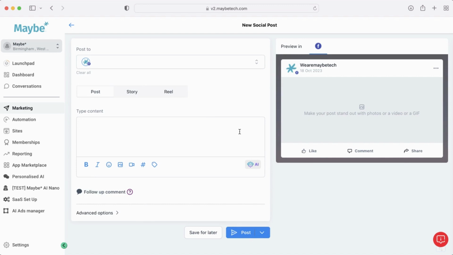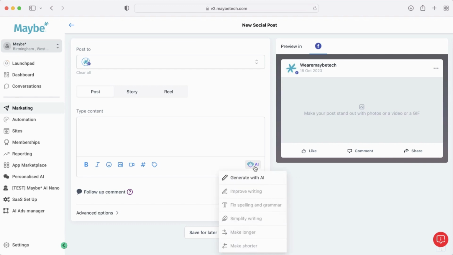So the AI is very much here to help you write your captions for your socials. If you know what it is you're looking to write about, but you're looking for some inspiration as to how to write it, you'd like to write it in a certain tone, the AI is here to help you with all of that. It does a huge amount of the legwork for you. Or indeed, if you're looking for something like 5 top facts in your sector or something like that, it's very much here to do all of that sort of thing and more.